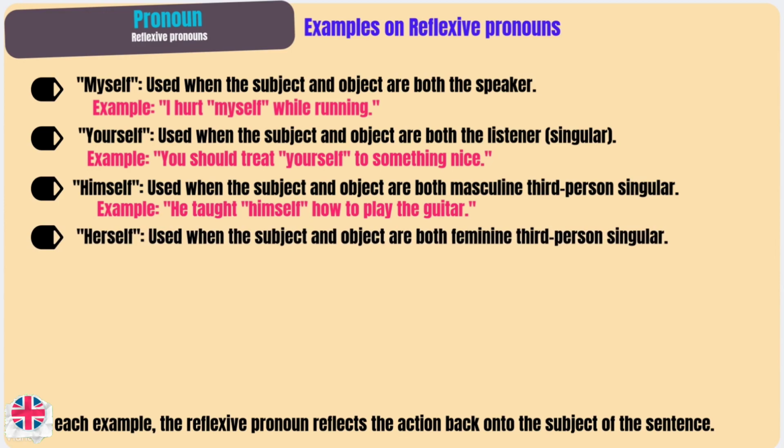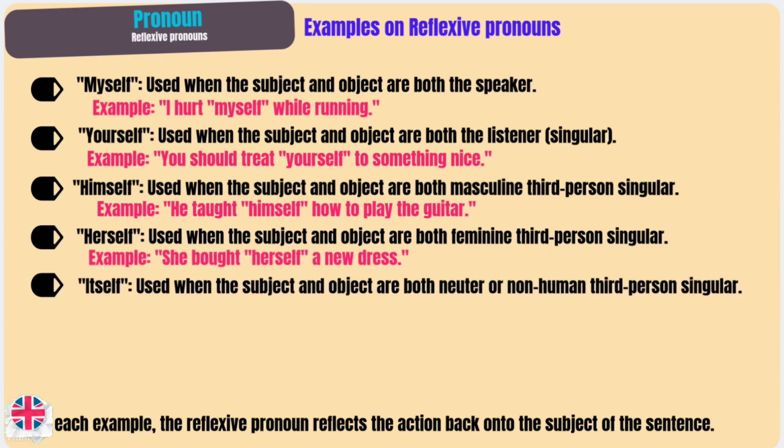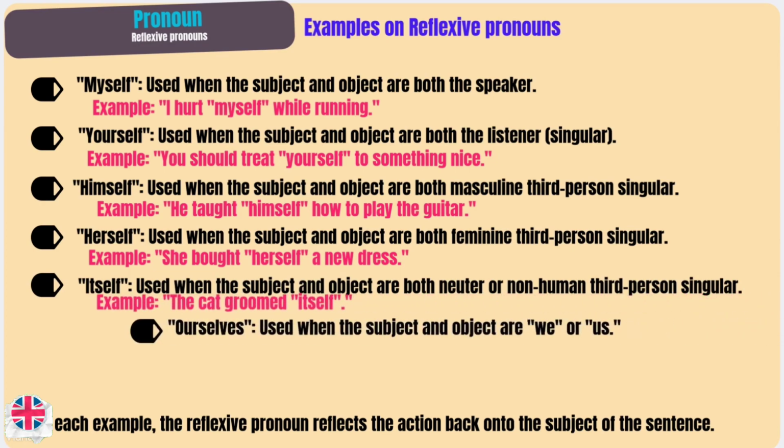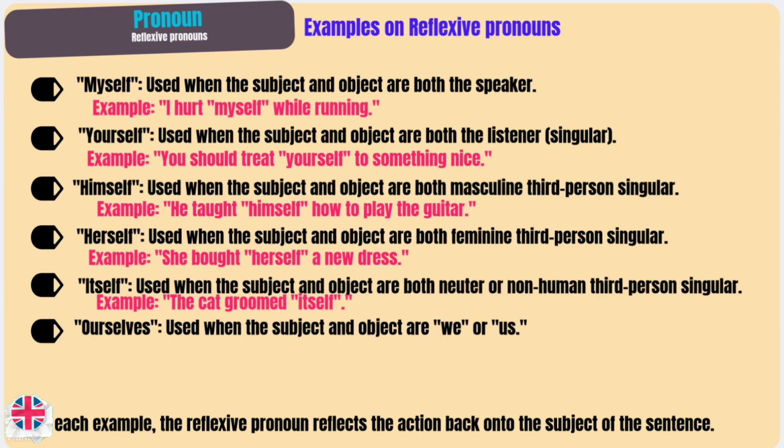Herself, used when the subject and object are both feminine third-person singular. Example, she bought herself a new dress. Itself, used when the subject and object are both neuter or non-human third-person singular. Example, the cat groomed itself. Ourselves, used when the subject and object are we or us. Example, we cooked dinner for ourselves.